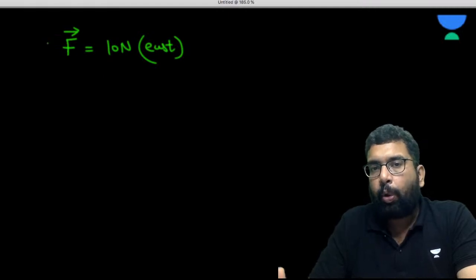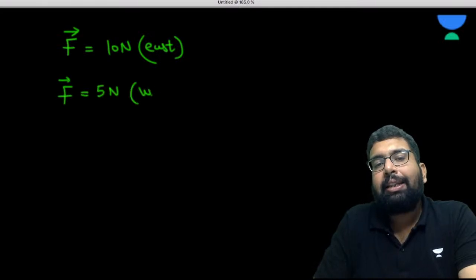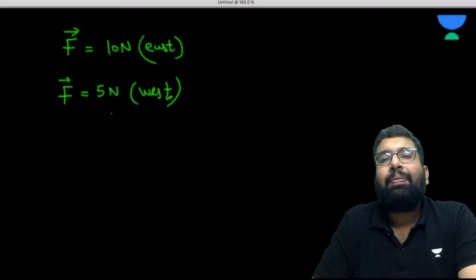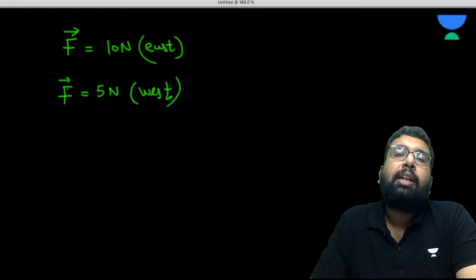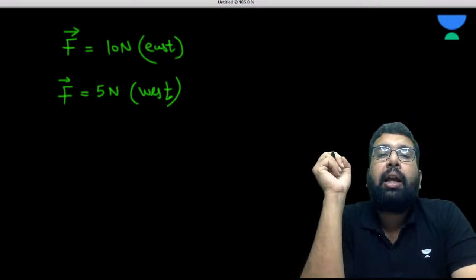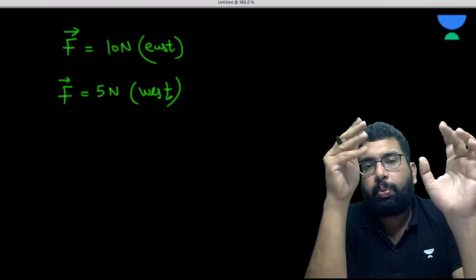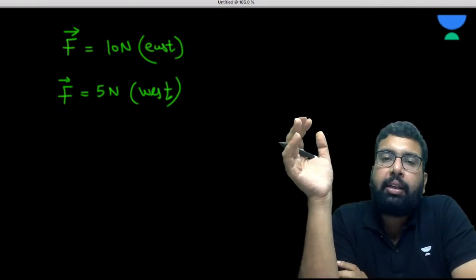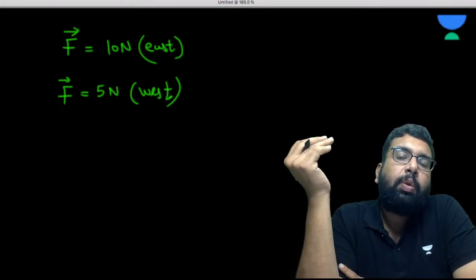So this arrow points towards the east. If I say that we have some force equal to 5 Newton west, still you will be using this arrow only. This arrow doesn't tell you that the force is in this direction. This is just the standard way of presenting the vector.